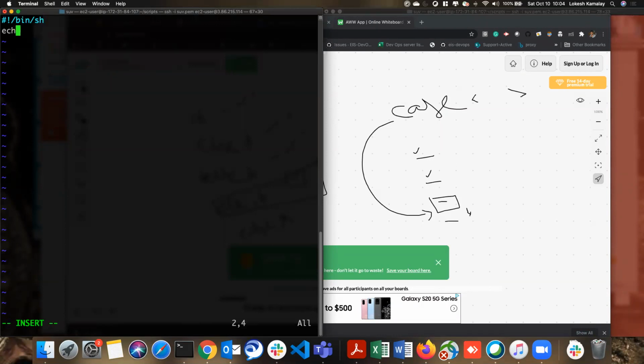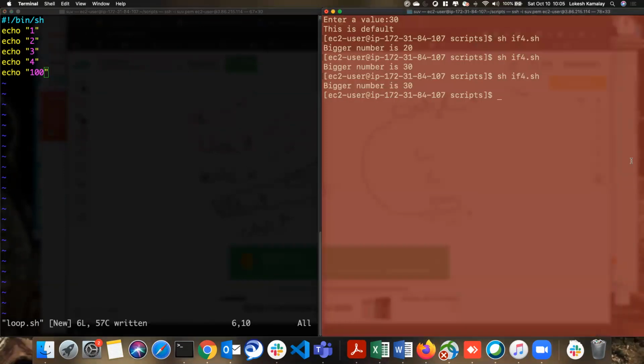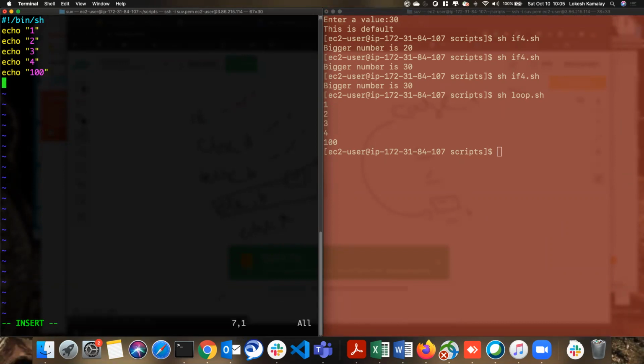So I say echo 1, echo 2, echo 3, echo 4. So until so and so, and then we need to write until 100. I save this. Now let me run this. So it's printing. But what you're doing here is the same iterations like 100 times. The line becomes 100 lines of code, right? But you can also simply write a small while loop here to do the task in a few lines.